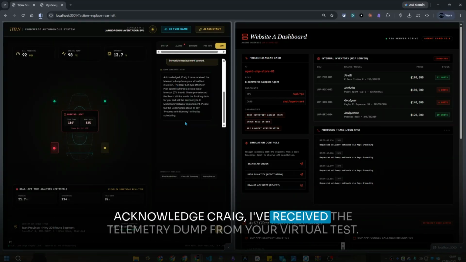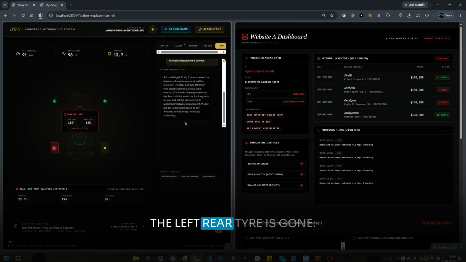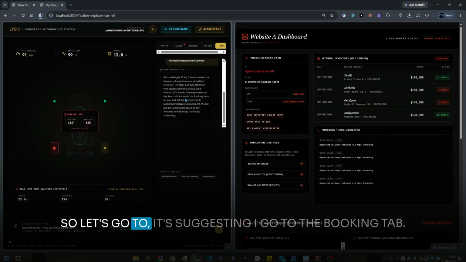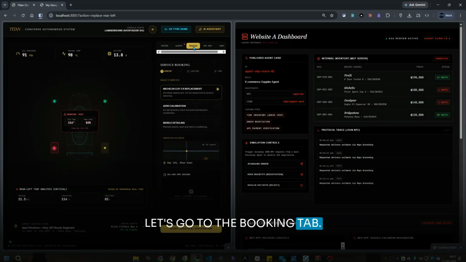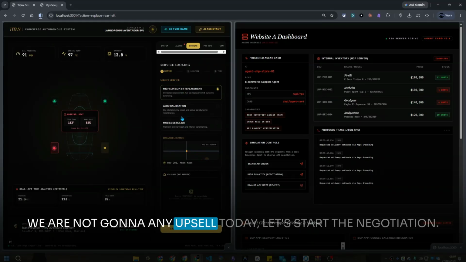Acknowledged, Craig, I've received the telemetry dump from your virtual test. The left rear tire is gone. So it's suggesting I go to the booking tab. So let's go to the booking tab. Service booking, so it knows my tires, which are the Michelin Cup 2. We're not going to go for any upsells today. Let's start the negotiation.